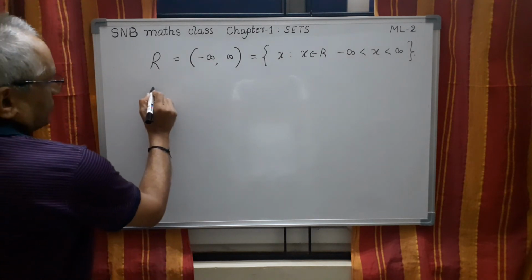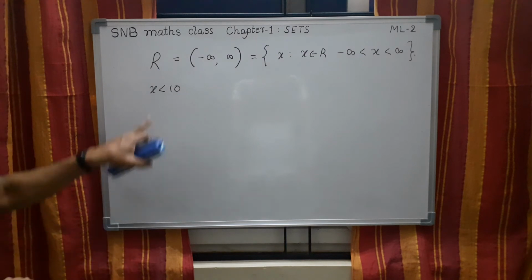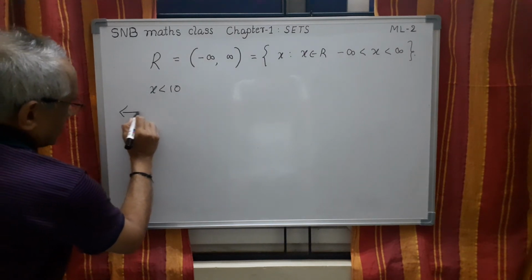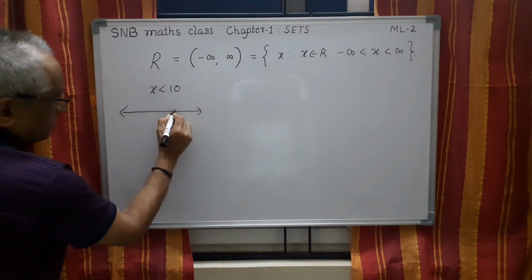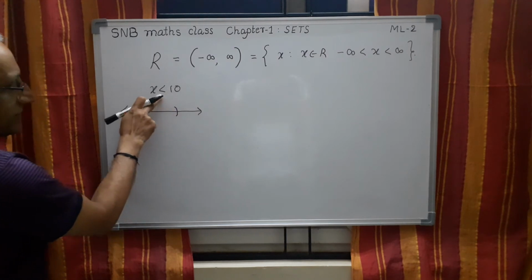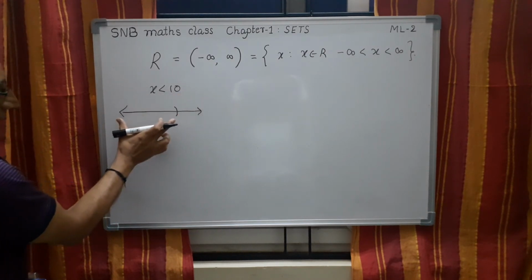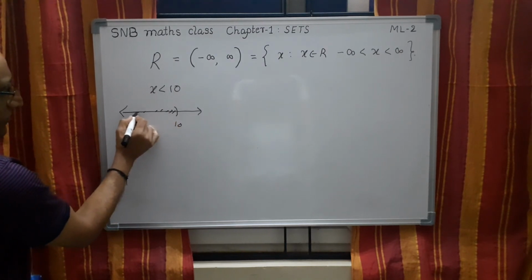Similarly, if you take x < 10, for example, how to write this as an interval? If you have confusion, first you should draw a diagram. x < 10 means mark the point 10, and it is strictly less than 10, all the values less than 10. That means I need these points.